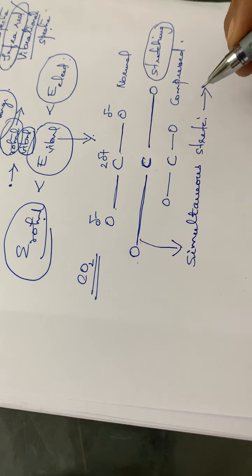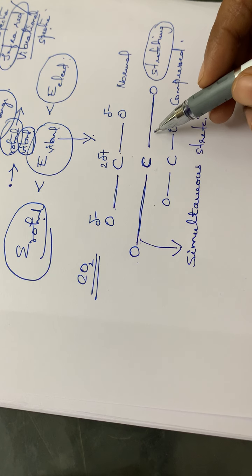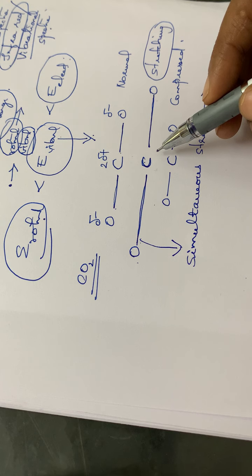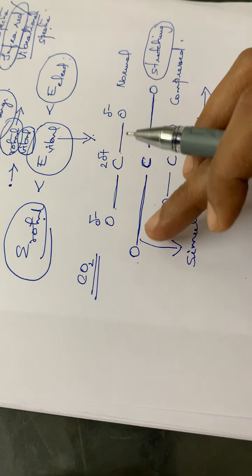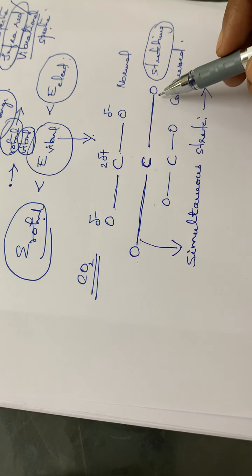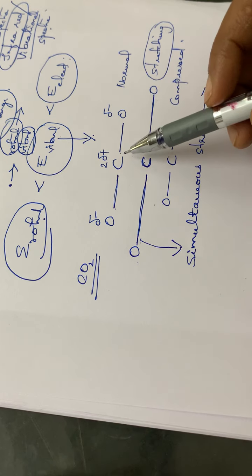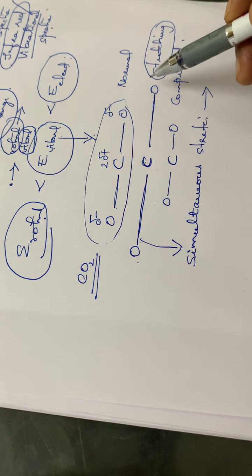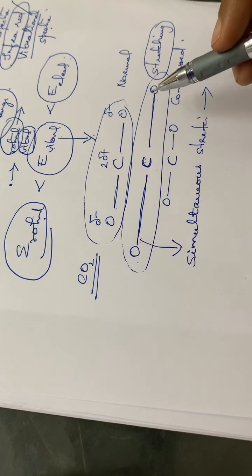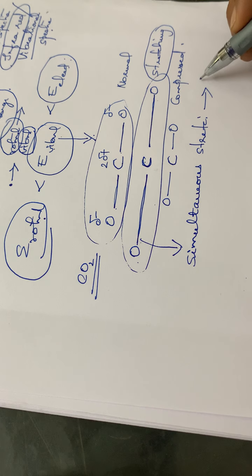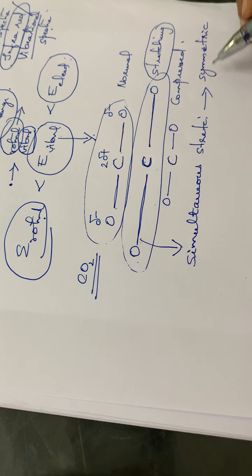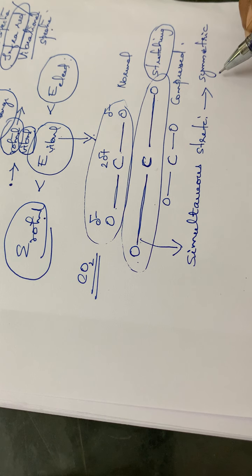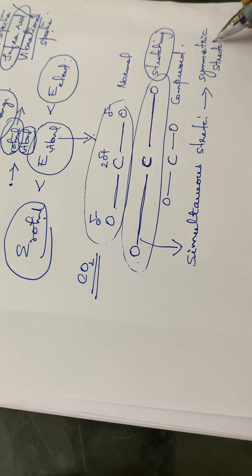And as a result of the simultaneous stretching, what about the symmetry of this particular molecule? The symmetry is retained, isn't it? That means the molecule is symmetric while it is stretched in the two directions. The molecule is not unsymmetric after the stretching. Already in the normal mode, the molecule is symmetric, and while stretched simultaneously, the molecule is symmetric. So this simultaneous stretching frequency is called the symmetric stretching frequency, or symmetric stretching vibration.